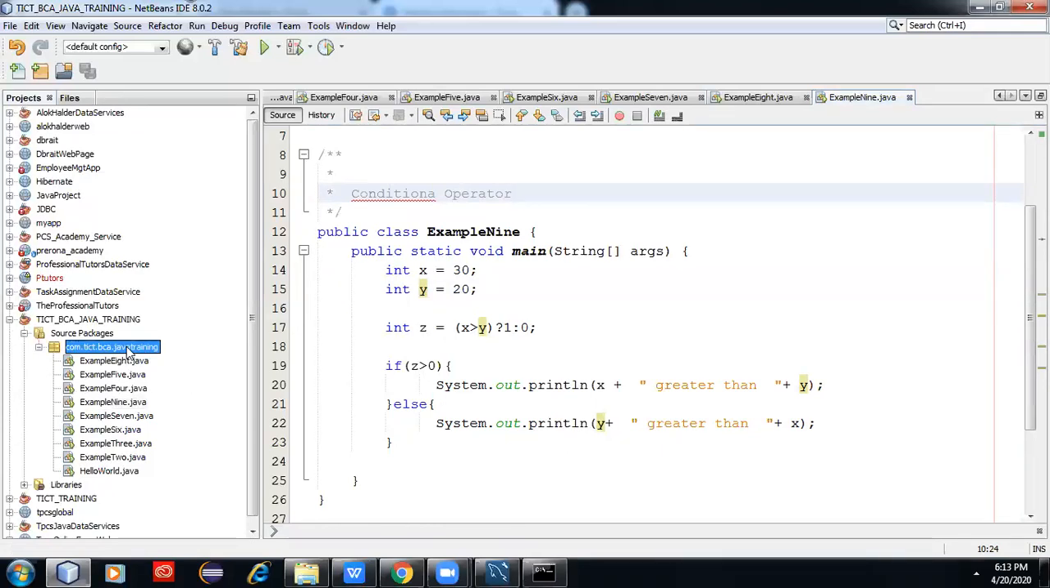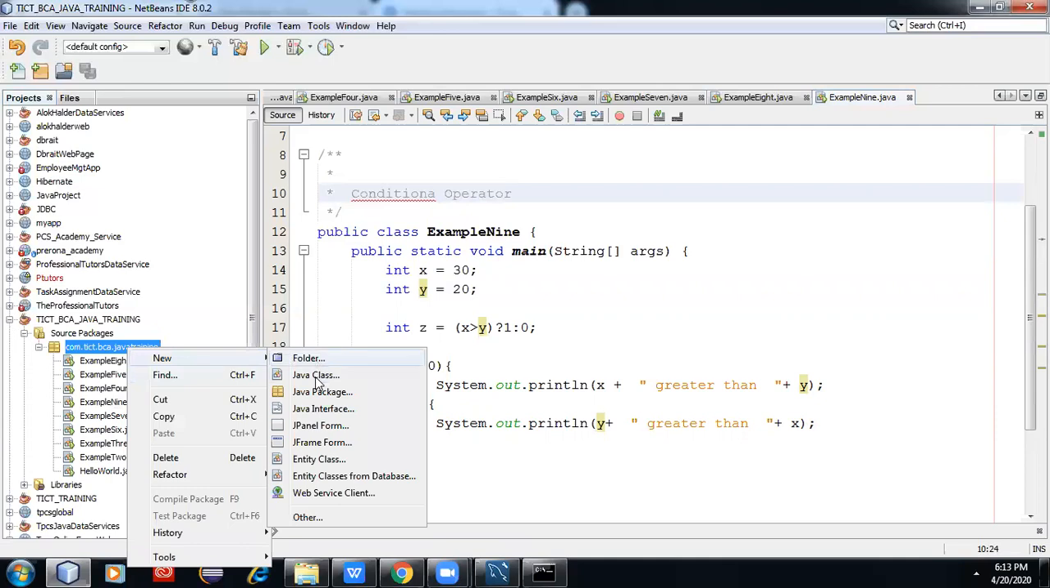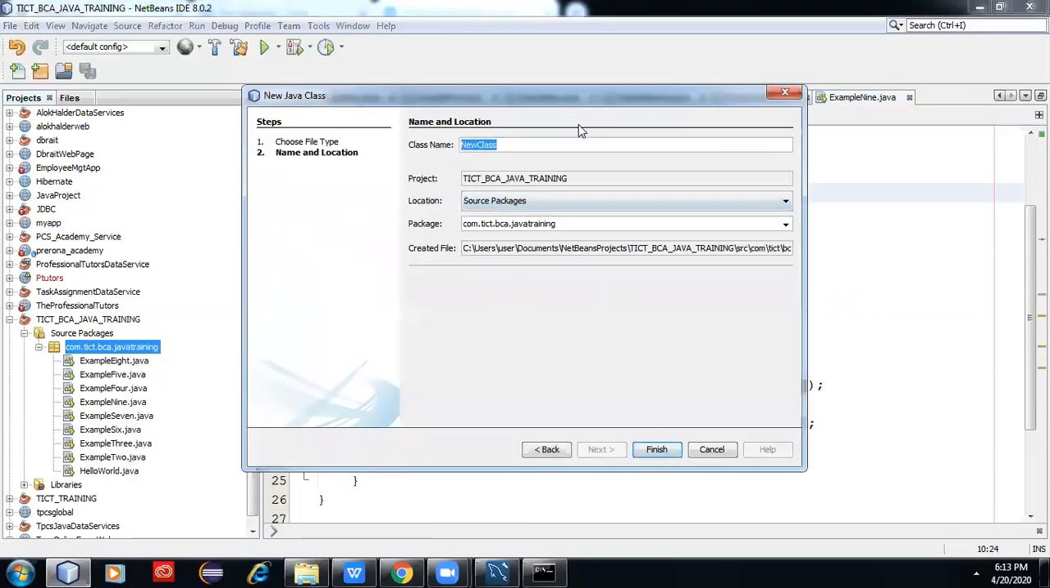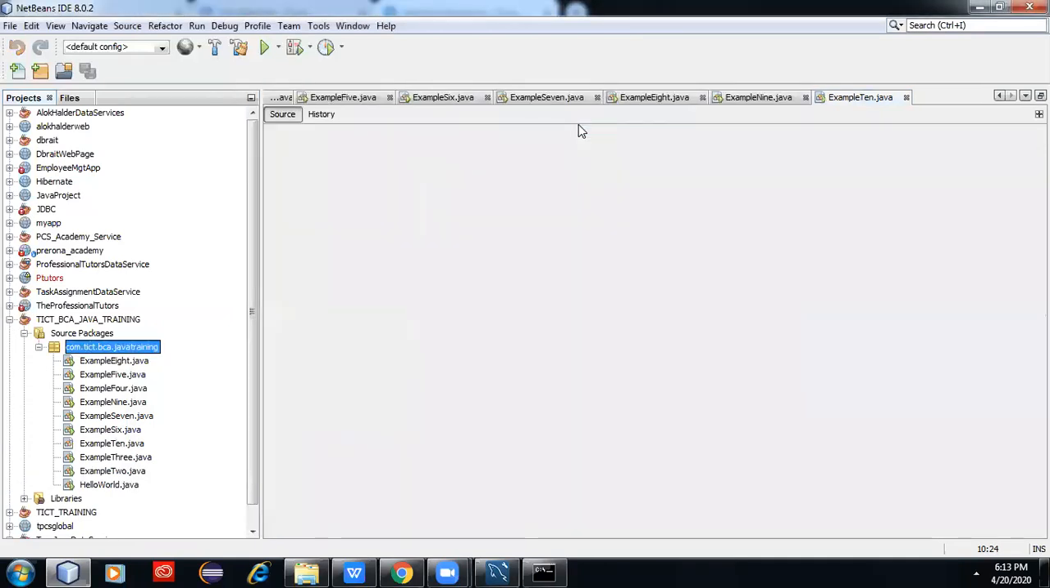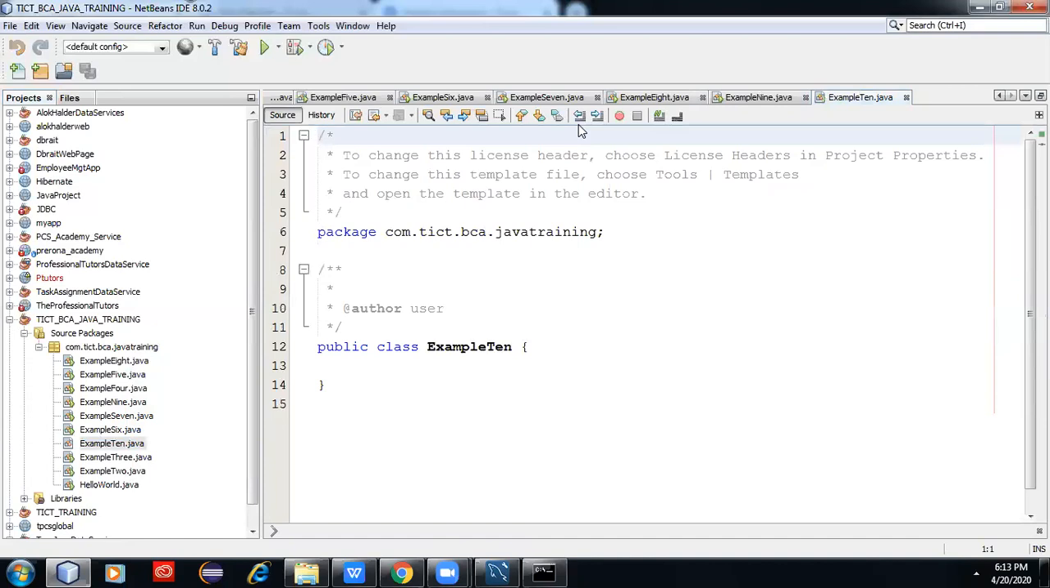Next, go to program number 10. What we learn now is the loop. Loop is one of the most important factors in our Java programs. There are three kinds of loop: for loop, while loop, and do while loop. What is the difference?